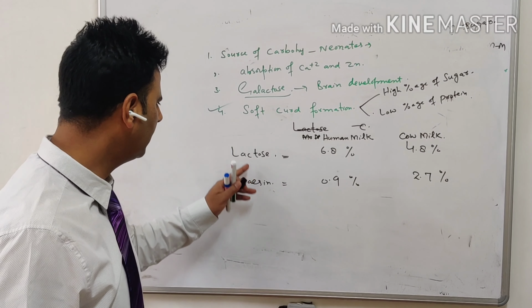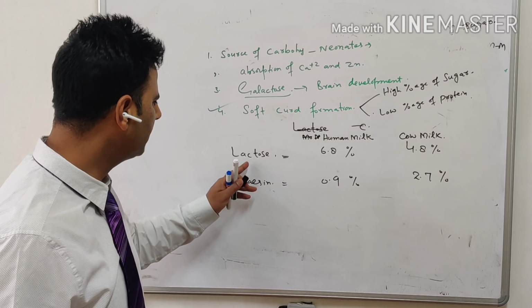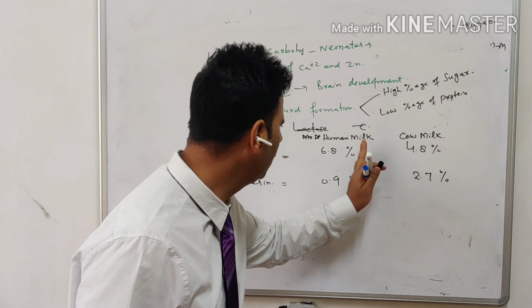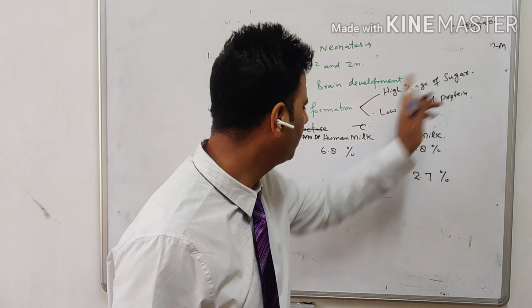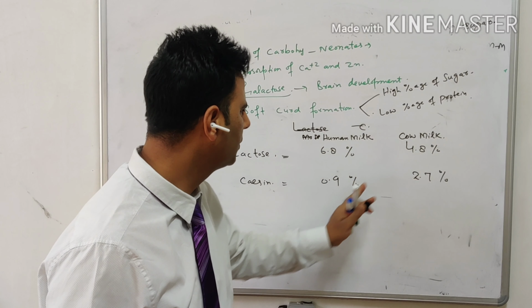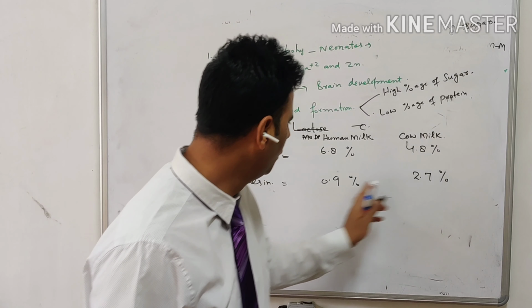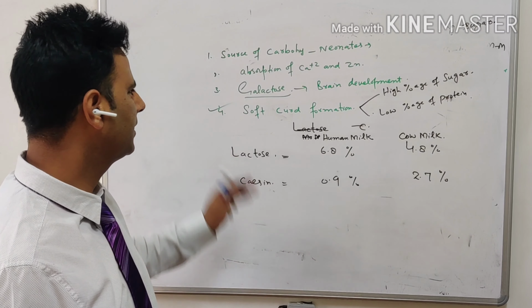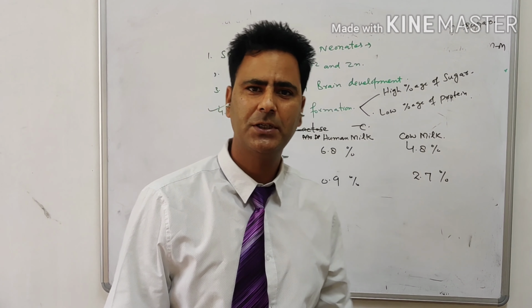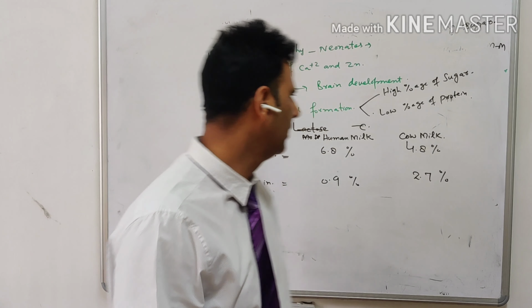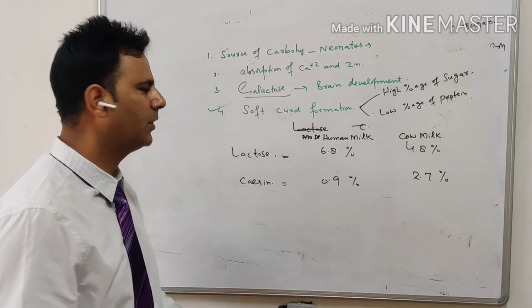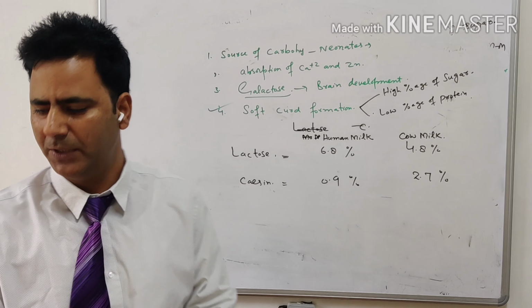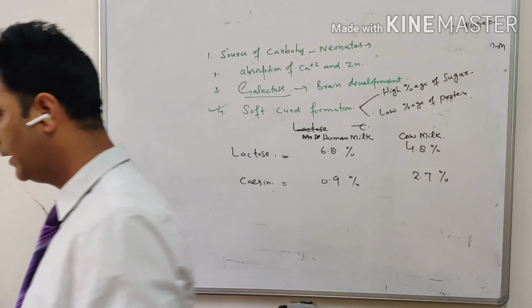If we look at the content of lactose in human milk, it is 6.8. In cow milk, it is just 4.8. So human milk has a high percentage of sugar, that is lactose, and a low percentage of protein, and it is responsible for soft curd formation. This is one thing which we look at, and this lactose also helps in the formation of soft curd, right?